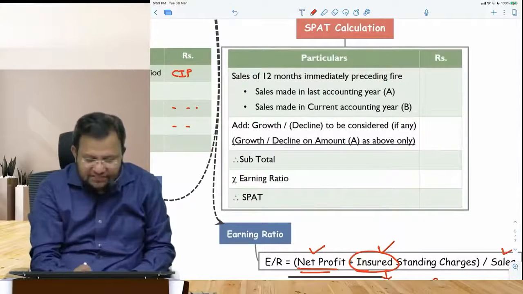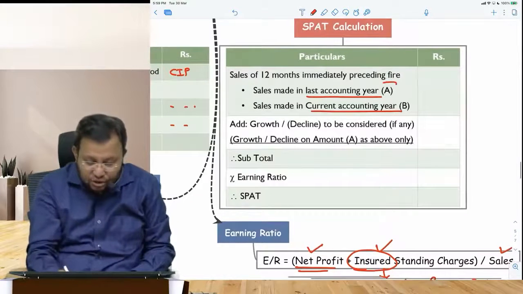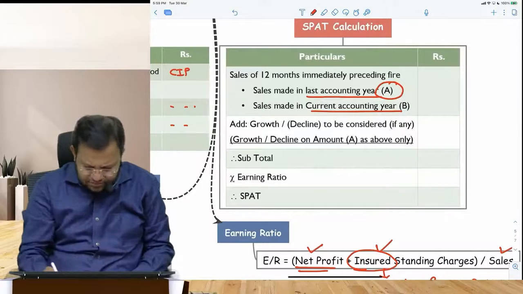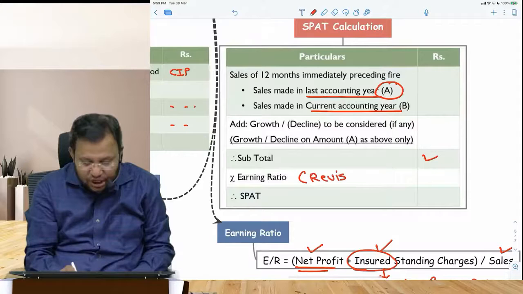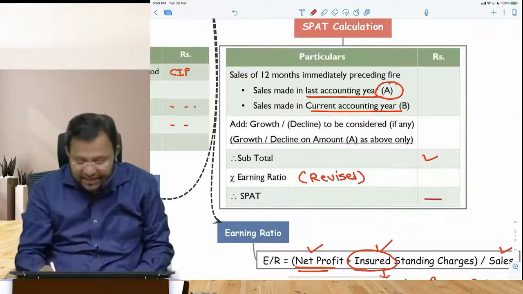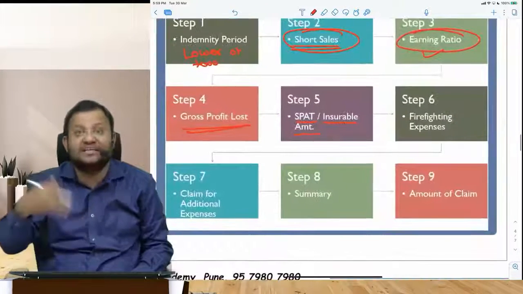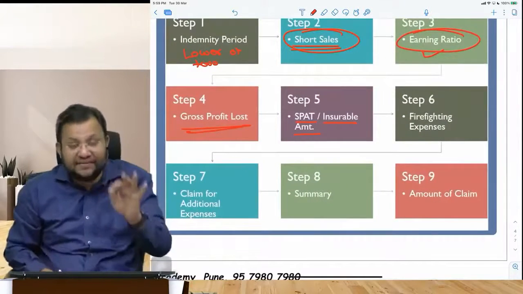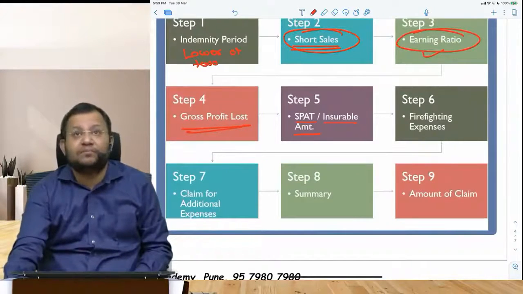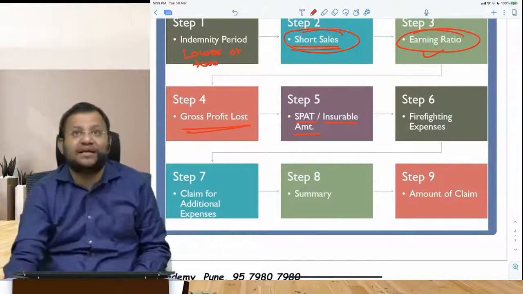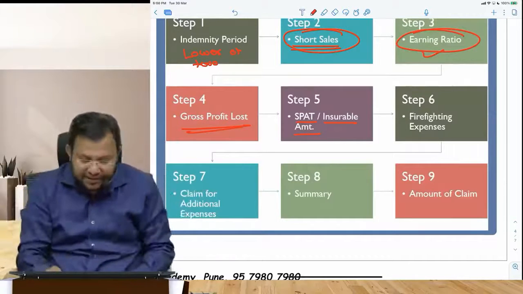So 12 months preceding fire, out of which some months are in the last accounting year, some months are in current accounting year. Growth is added only to A. We take a subtotal. To that we multiply earning ratio, revised earning ratio, not the earning ratio for the previous year, and we get SPAT. SPAT is insurable amount. If policy amount is higher than the SPAT, it is over insurance. Average clause should not be applied. If policy amount is lower than the SPAT, it is under insurance. If there is under insurance, obviously average clause will be applicable.